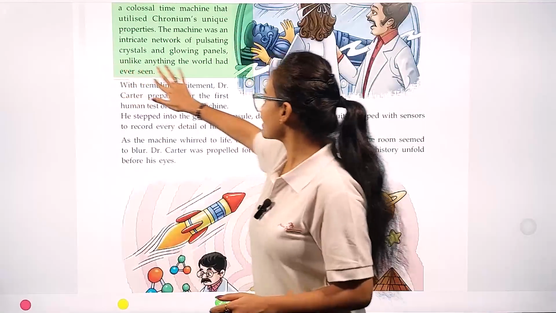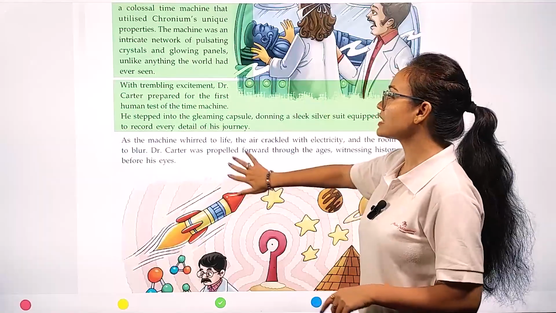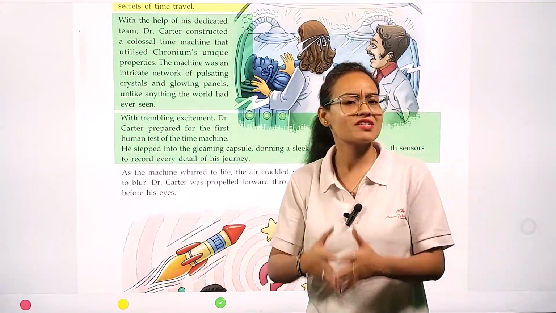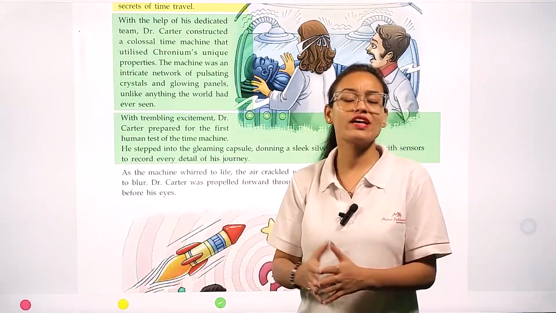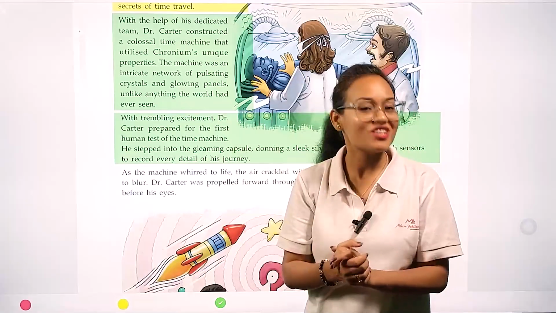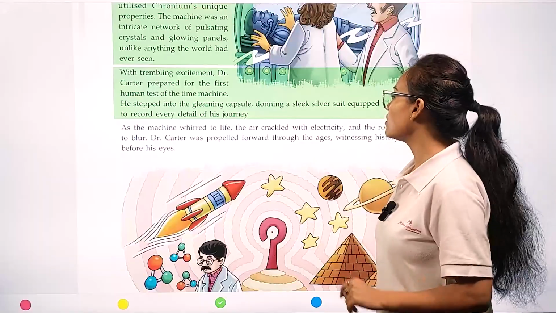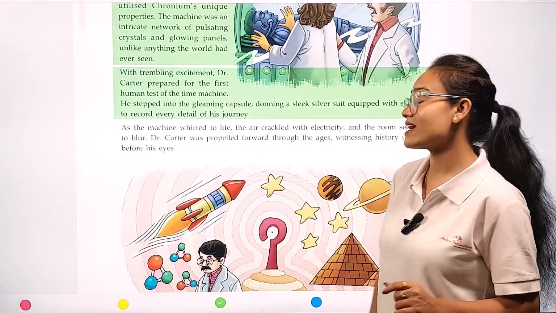With trembling excitement, Dr. Carter prepared for the first human test of the time machine. So after investing a lot of time and hardship, Dr. Carter and his team finally successfully made a time traveling machine. He stepped into the gleaming capsule, donning a sleek silver suit equipped with sensors to record every detail of his journey.